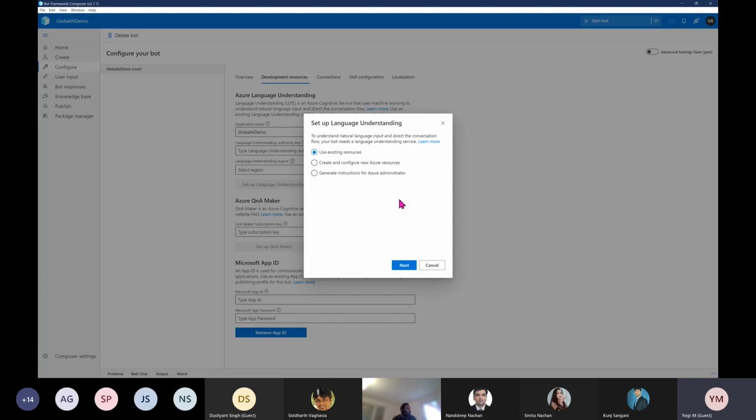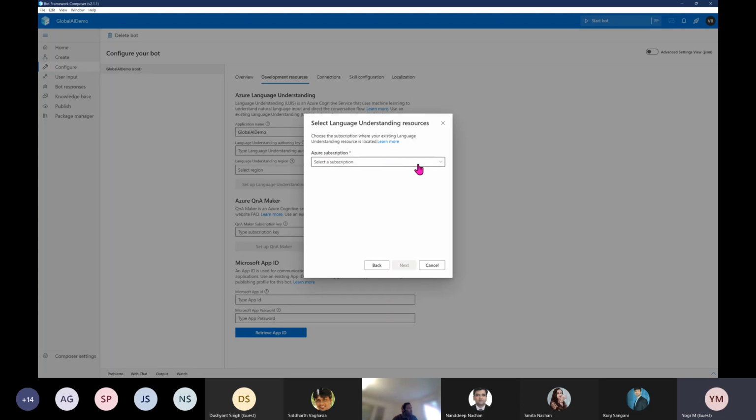Once you log in successfully, you have to select your resources. If you want to create a new resource, you have to use the second option, or if you don't have access rights, you want to talk to your admin. For that, you can select this admin permission menu. I have already created the resource, so I'm using the existing resource. I selected this one, click next.